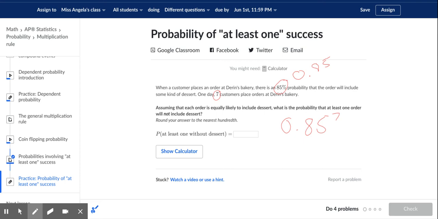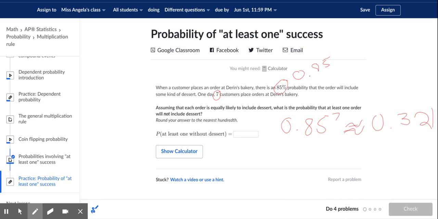If you put that in a calculator, you get 0.321-ish. I would use the exact number in your calculator, but this would be approximately 0.321.